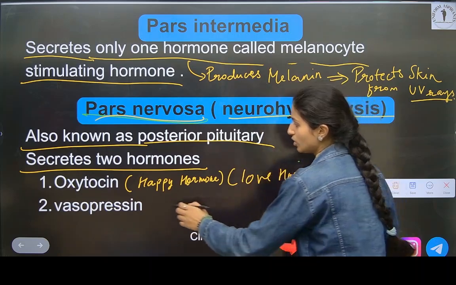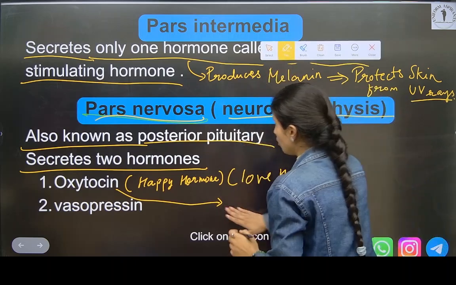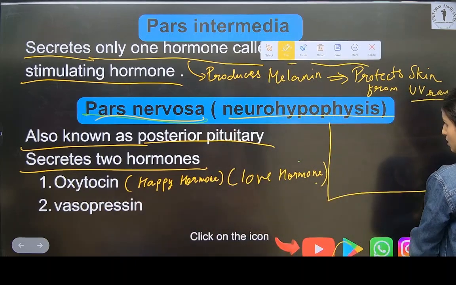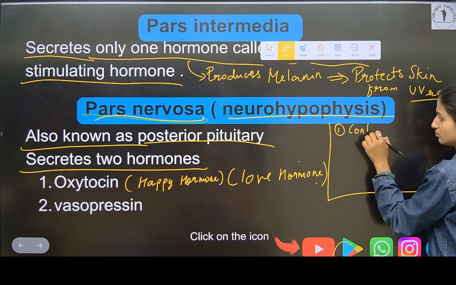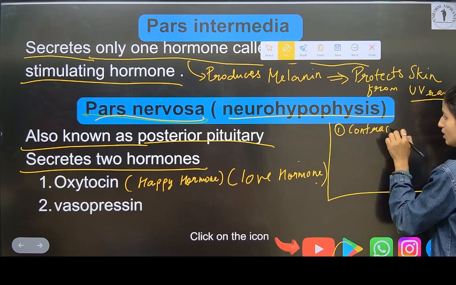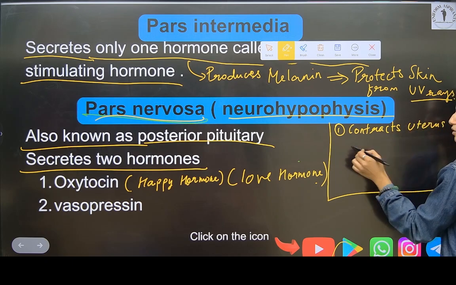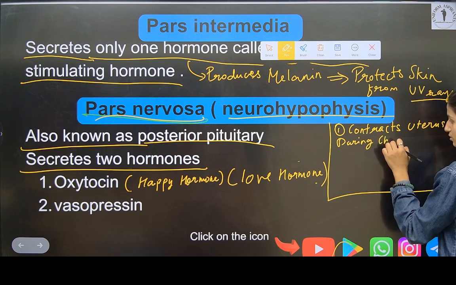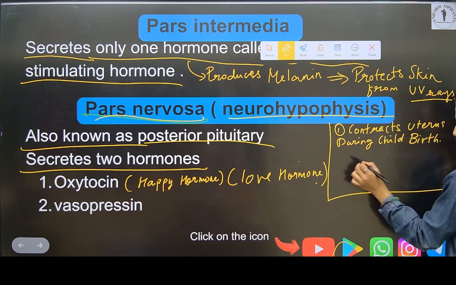Now what is this hormone? We will write about this hormone here. What it does: contracts the uterus during childbirth, in females, only in females.